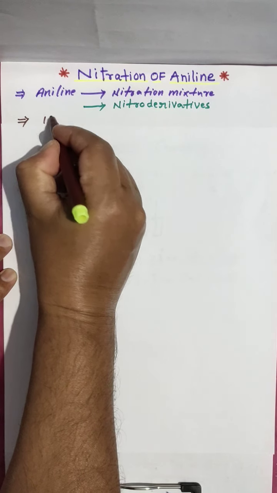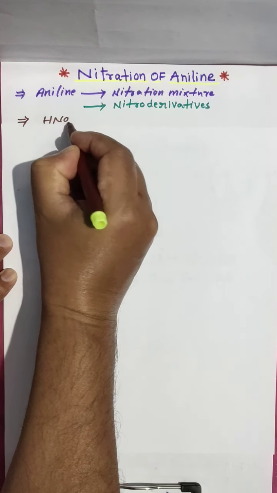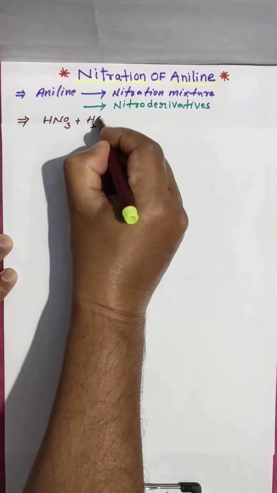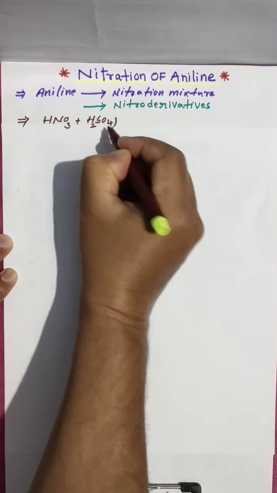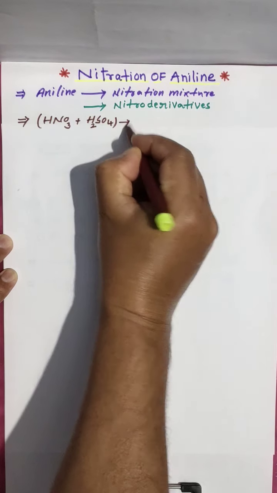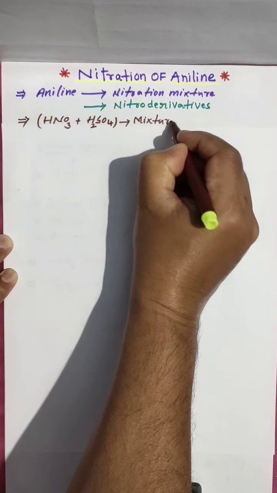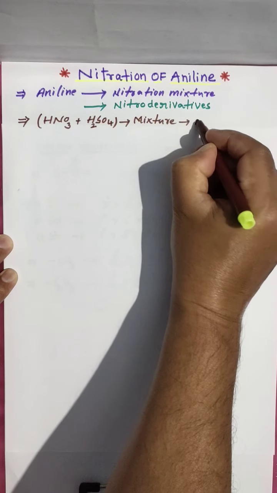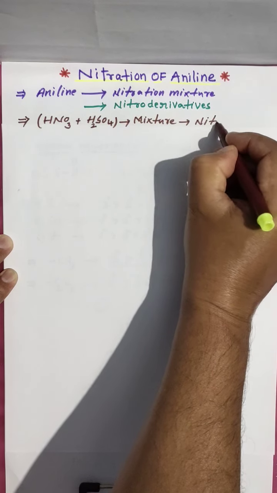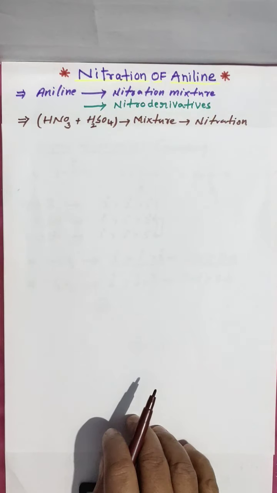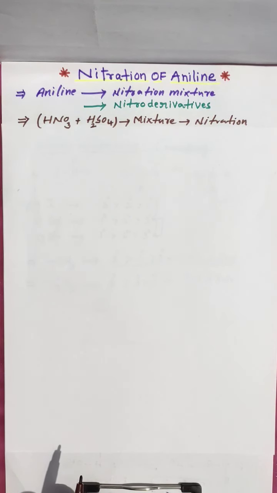Nitration mixture means a mixture of concentrated HNO3 plus concentrated H2SO4.